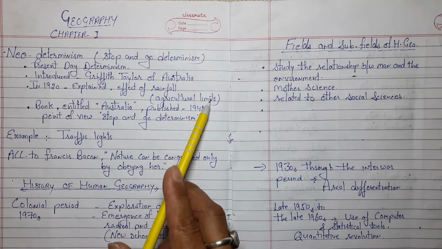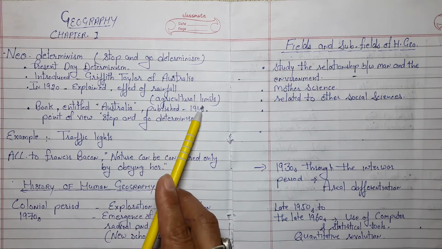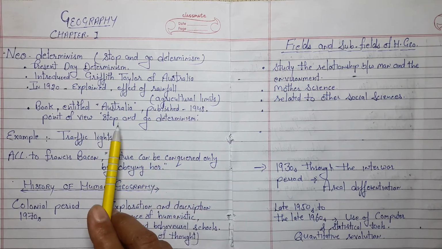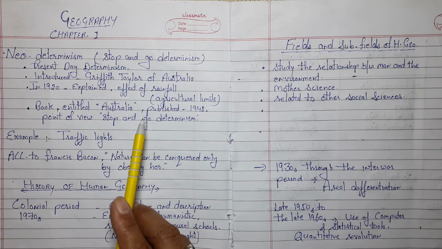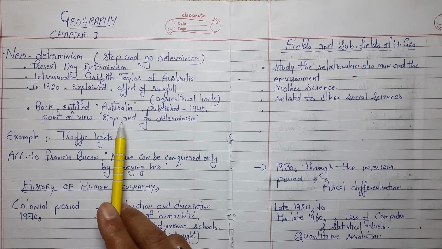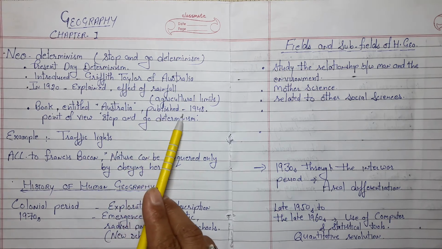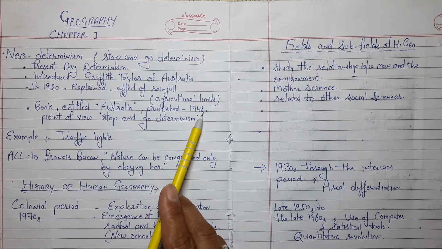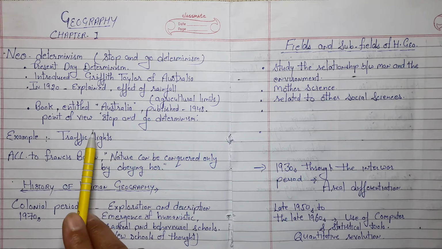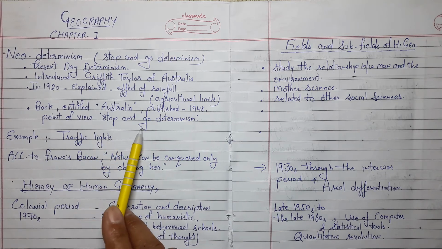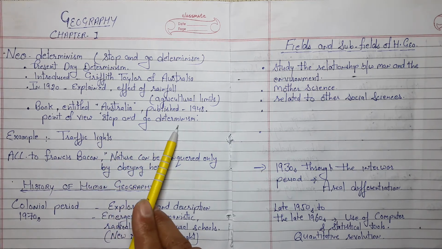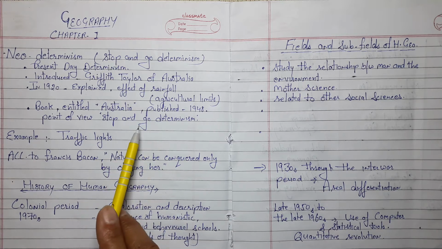of the agricultural settlement of Australia. But in the beginning no one took him seriously. Later he published his book Australia, in the year 1948. In this book he presented his view with the concept of stop and go determinism,